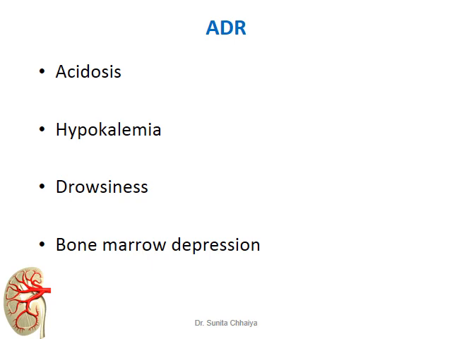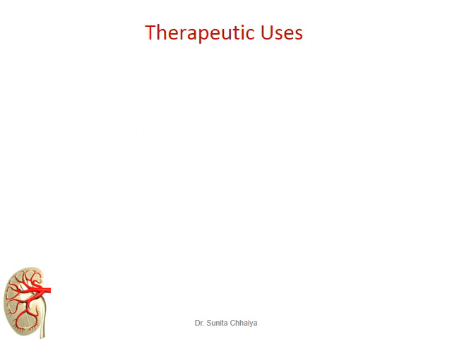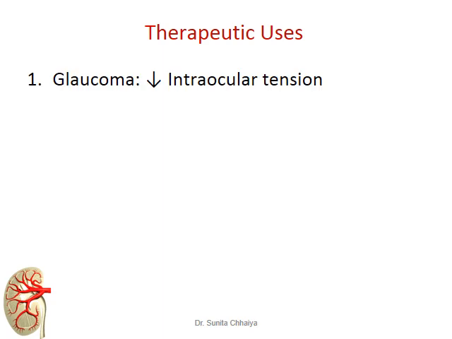Adverse drug reactions which are produced are acidosis, hypokalemia, drowsiness, and bone marrow depression. Regarding their therapeutic applications, just a recall of the thing. They are helpful for the treatment of glaucoma by decreasing intraocular tension. They are helpful to alkalinize urine in case of urinary tract infection, just to make the urine alkaline, so the concentration of the antimicrobial agent in the renal tubule is increased.